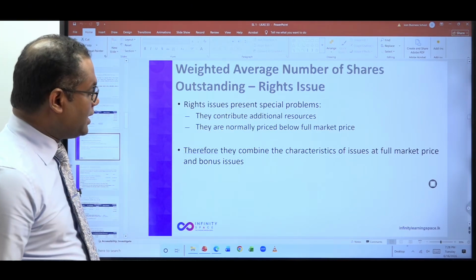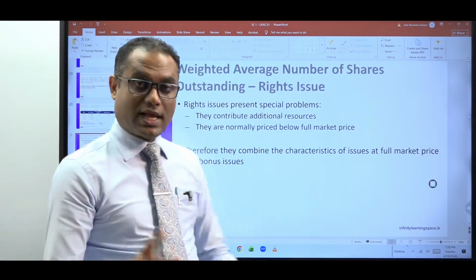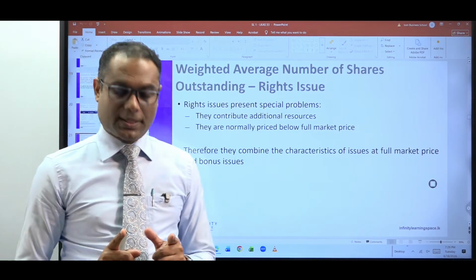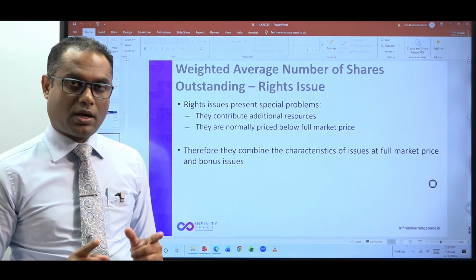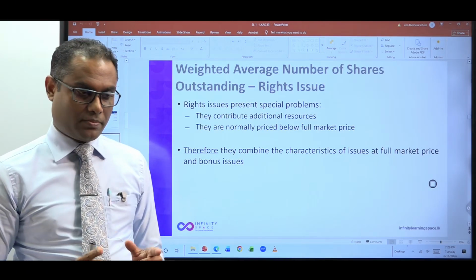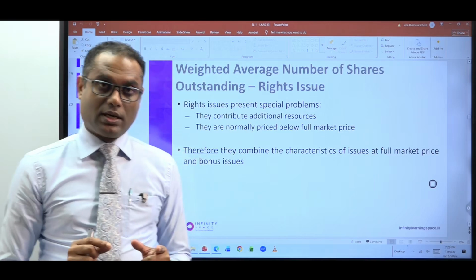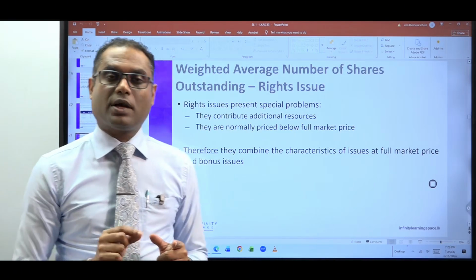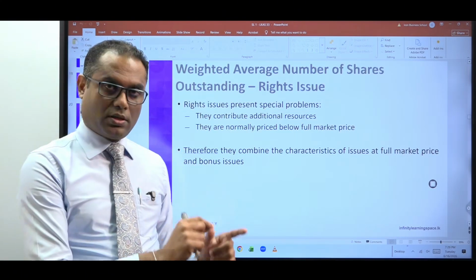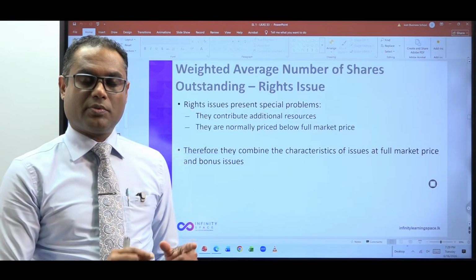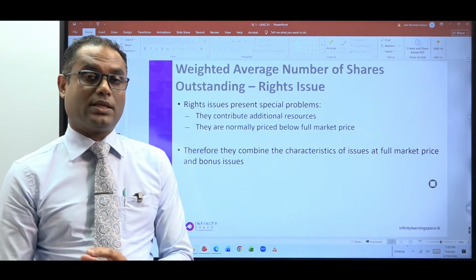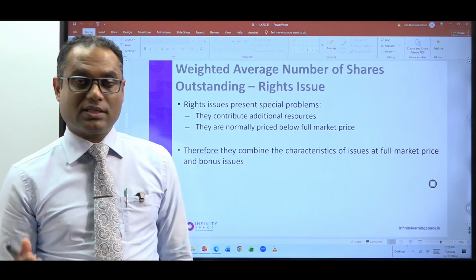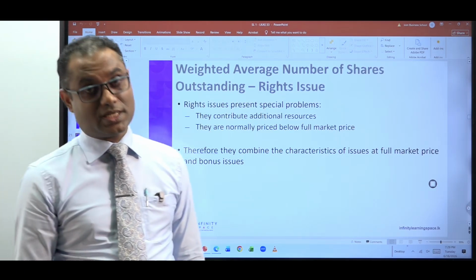Right, so let's do the computation then in this situation. The challenge is what? Now we are discussing arrangement B. In arrangement B, how to calculate the basic earnings per share. In basic earnings per share, in arrangement B, there is no impact on the numerator. Earnings attributable to the ordinary shareholders, or profit after tax in this situation, is 50 million. That's not going to be changed. But the weighted average number of shares is going to be changed.